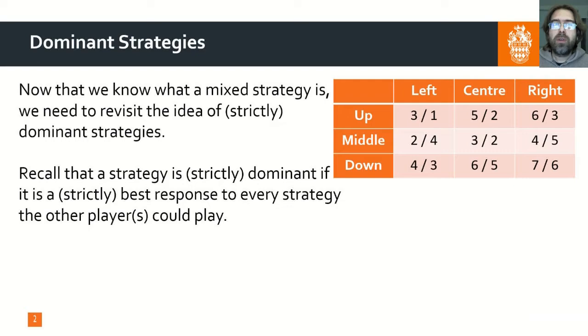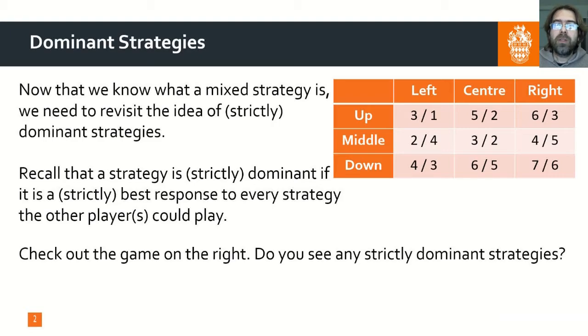However, while this is not wrong, it can be confusing, because as we know from the prisoner's dilemma, the outcome that results from playing a dominant strategy can be Pareto inefficient. It is true that if you take the other's strategy as given, a dominant strategy always gives the best outcome, but I prefer to speak about best responses, as this creates less confusion. So check out the game on the right. Do you see any strictly dominant strategies?